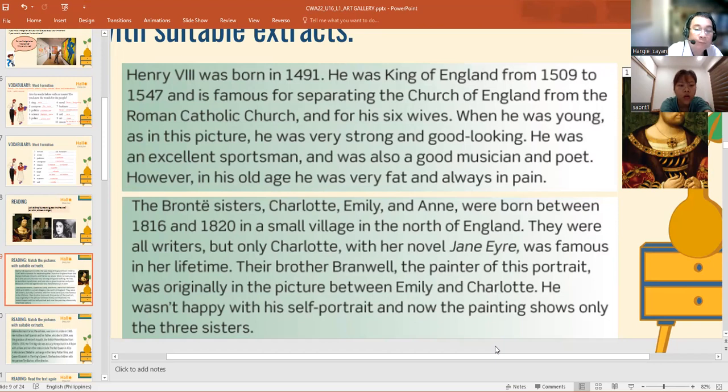They were all writers, but only Charlotte published a novel. Her novel, Jane Eyre, was famous in her lifetime. Their brother Branwell, the painter, did portraits, which were originally in the picture.